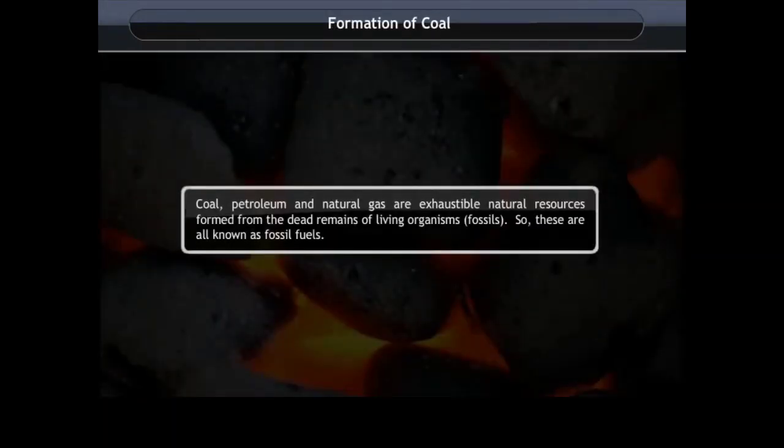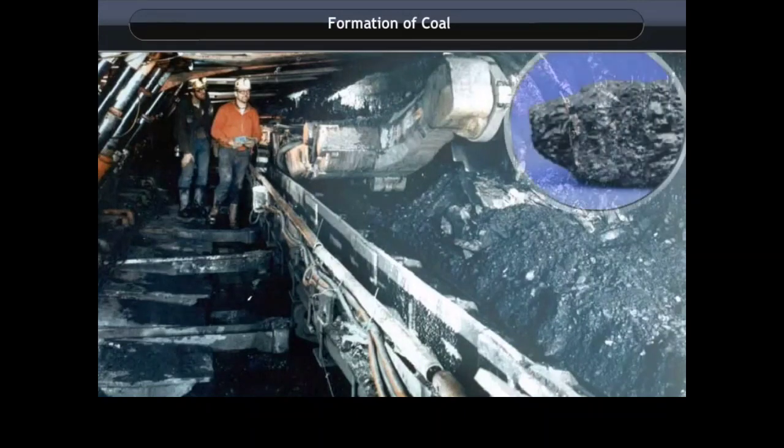Formation of coal. Coal, petroleum and natural gas are exhaustible natural resources formed from the dead remains of living organisms, fossils. So, these are also known as fossil fuels. Fossil fuels were formed in many parts of the earth many billion years ago.